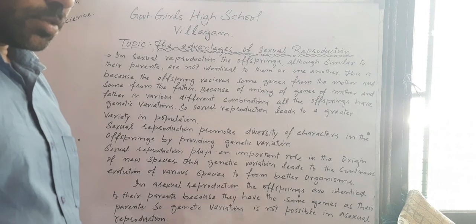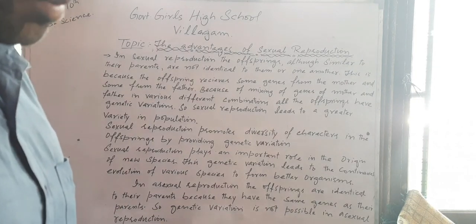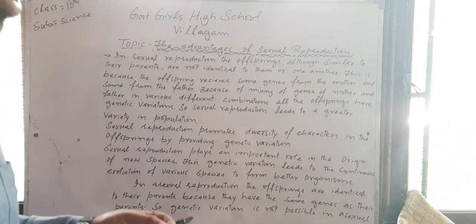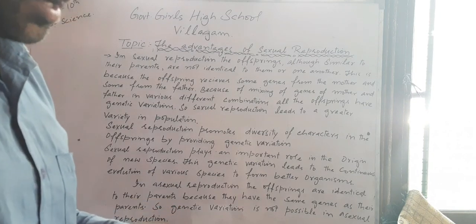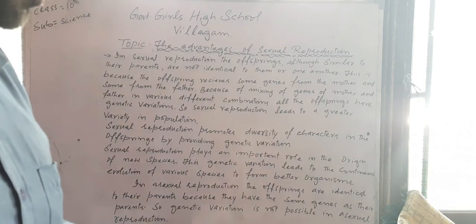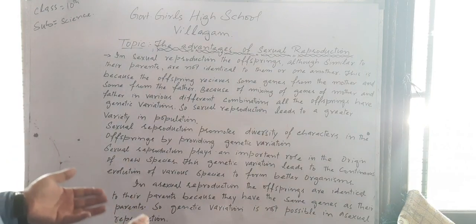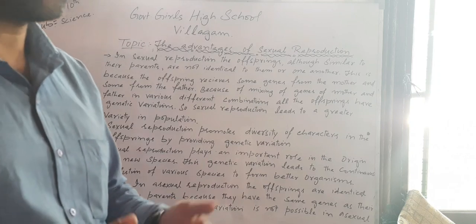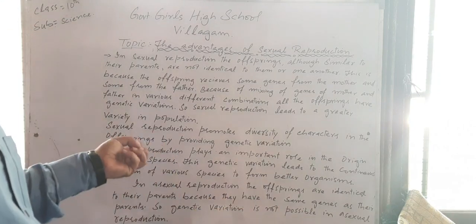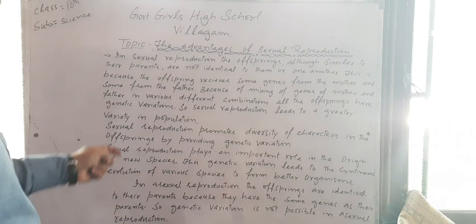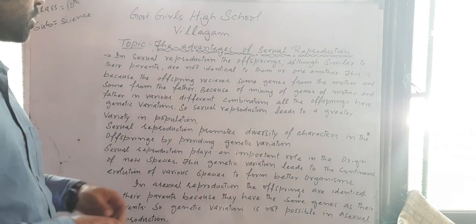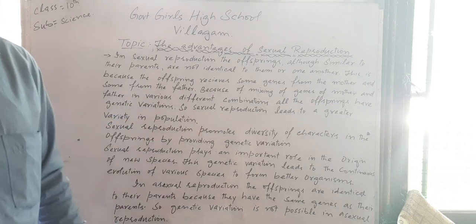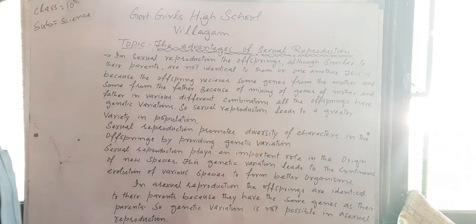It is because some genes come from the mother, and some genes come from the father. And these genes combine through the gametes, that is the male gamete and the female gamete, giving rise to the offspring. And the offspring have a totally different combination of these genes, and that leads to the genetic variation. So sexual reproduction leads to greater variation in the population. This is the advantage of sexual reproduction over asexual reproduction.